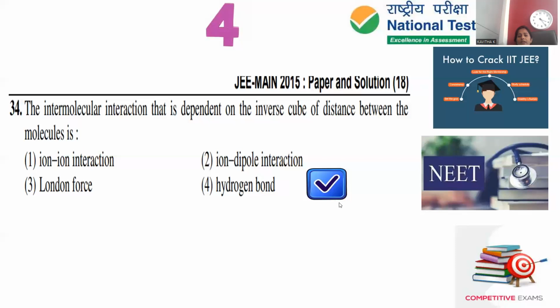Let's move on with question number 4. JEE Mains 2015 paper 1 question, conducted by the National Testing Agency. The intermolecular interactions that depend on the inverse cube of the distance between the molecules. Inverse cube of distance between the molecules is nothing but 1 by r cubed. So that is given by hydrogen bonding.